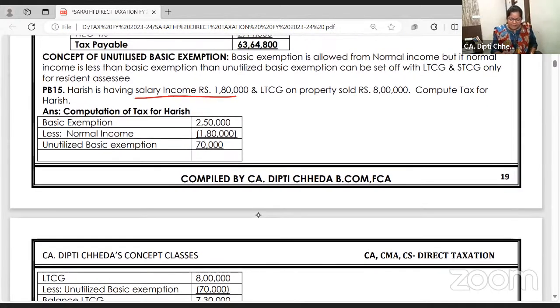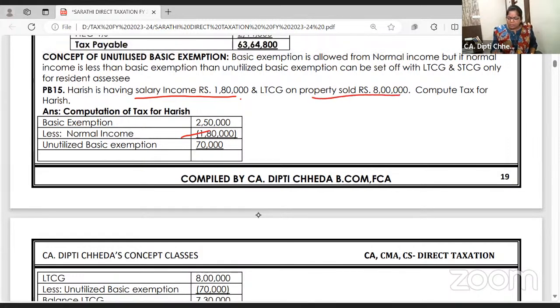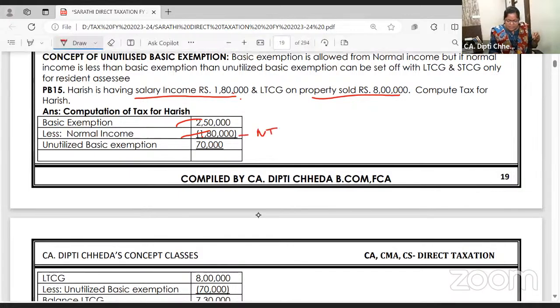Harish has salary income of 1,80,000 and long-term capital gain on property of 8 lakh. So now 1,80,000 is your normal income. Basic exemption is 2,50,000. So your normal income is less than the basic exemption. So what's the tax on this? Nil.